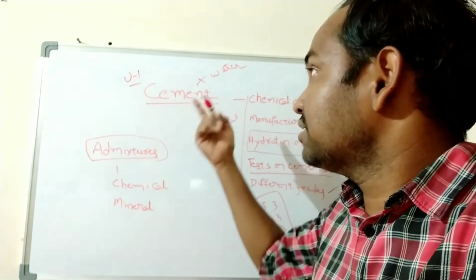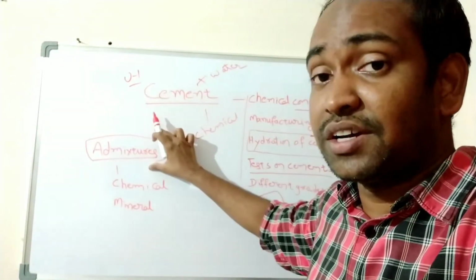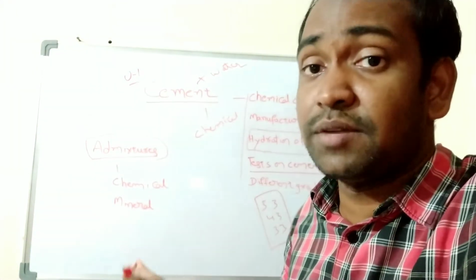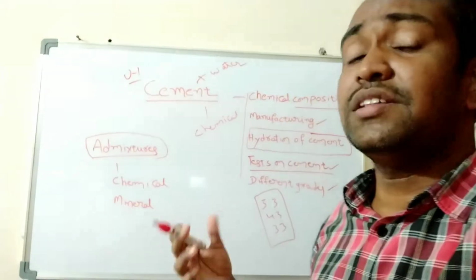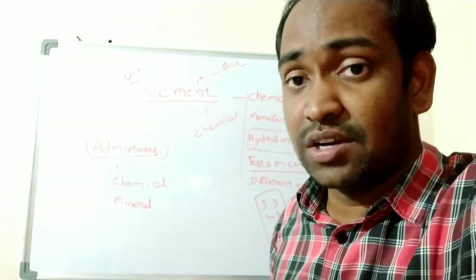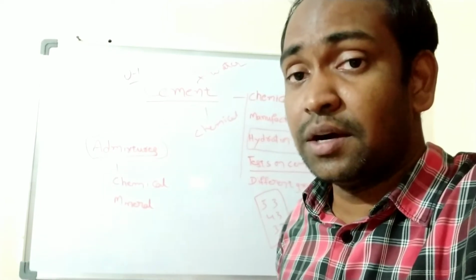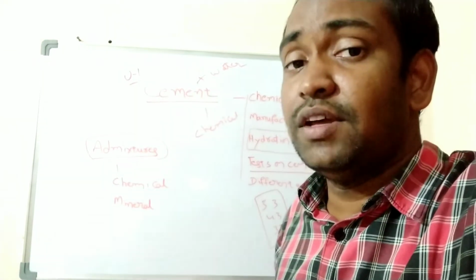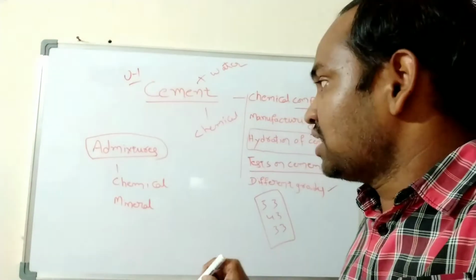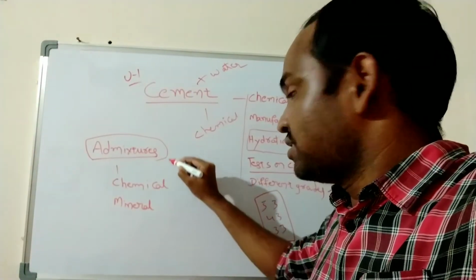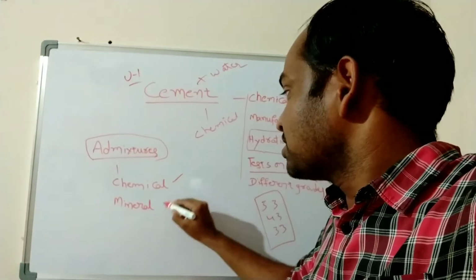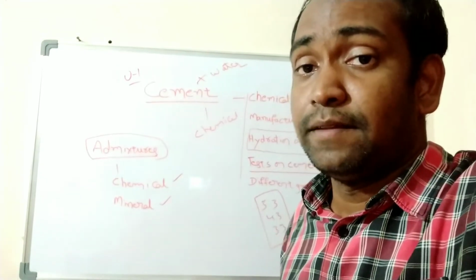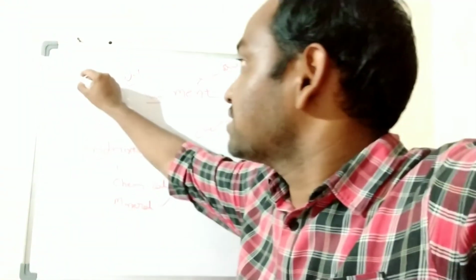Understand or no? So along with cement, we will add admixture to concrete. Or sometimes we can replace some proportion of cement with admixture. So what are those admixtures we can use in concrete instead of cement, or by replacing some partial amount of cement with admixture to gain various properties. Understand or no? So we will see all those things in first unit. And there are two types of admixtures: chemical admixtures and mineral admixtures. So we will see what the chemical admixtures are and what the mineral admixtures are. Understand or no? So this is the complete scenario of unit 1.